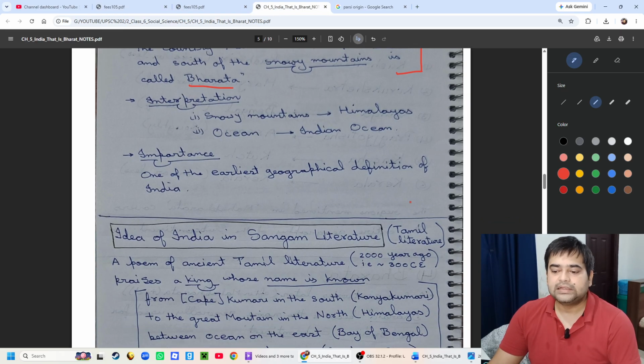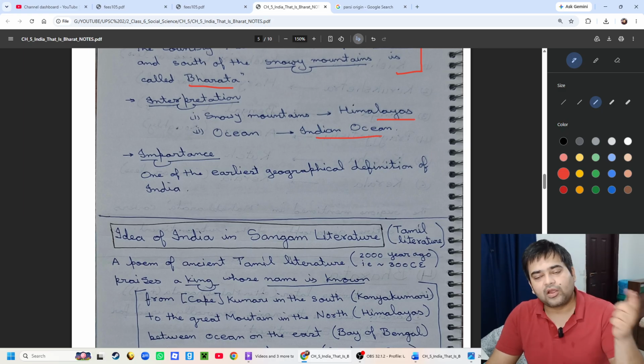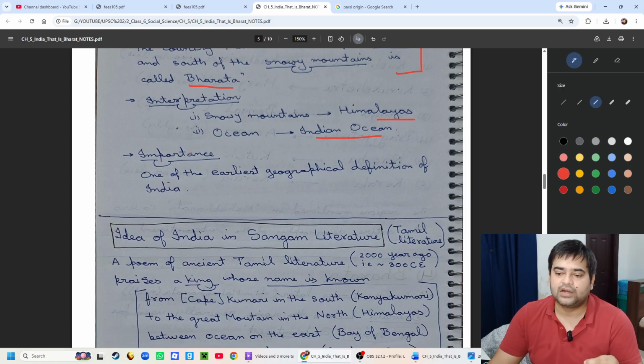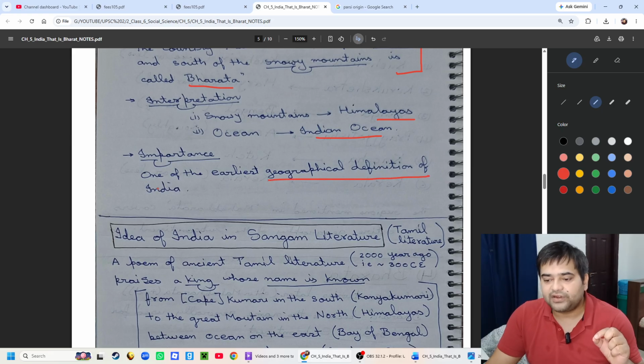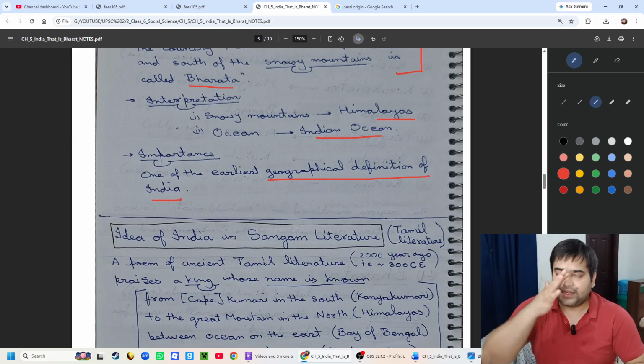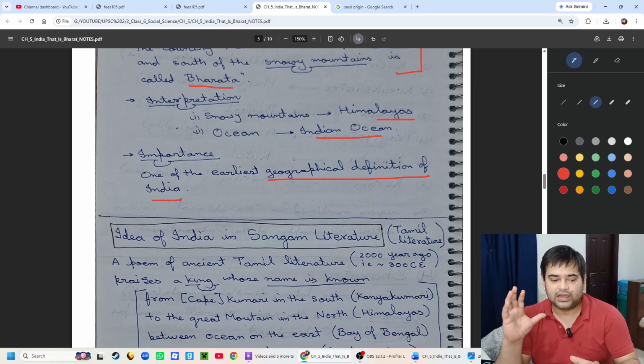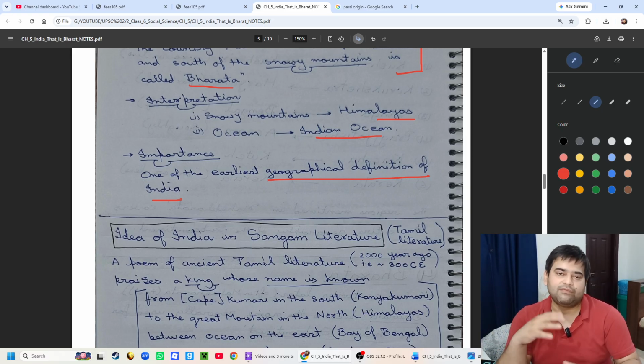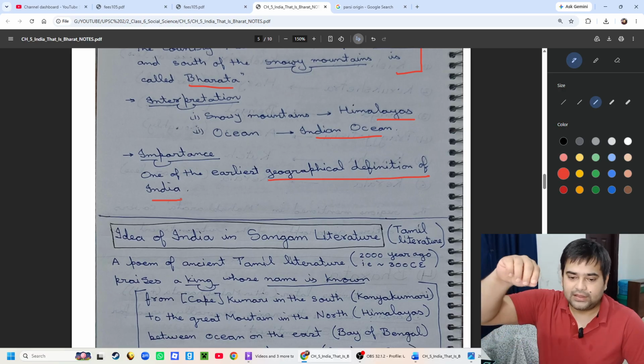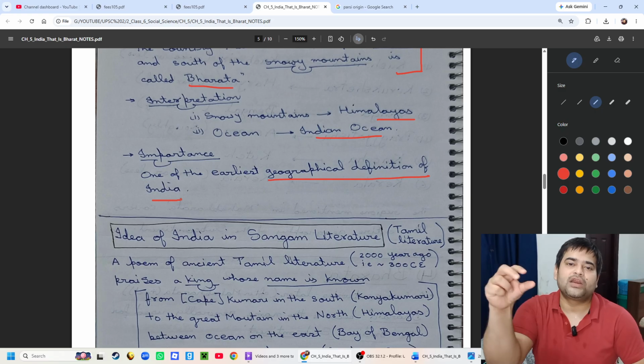So it is clear. The interpretation is simple. We already know the snowy mountain refers to the Himalayas and the ocean is the Indian Ocean. Obviously, the Bay of Bengal and the Arabian Sea are part of the Indian Ocean. Why is it important? It is one of the earliest geographical definitions of India. Before that, Bharatavarsha and Jambudvipa were associated with the Indian subcontinent, but there was no exact geographical definition.